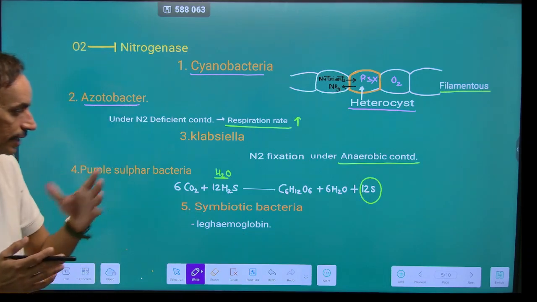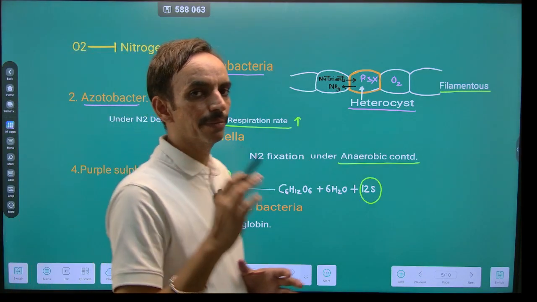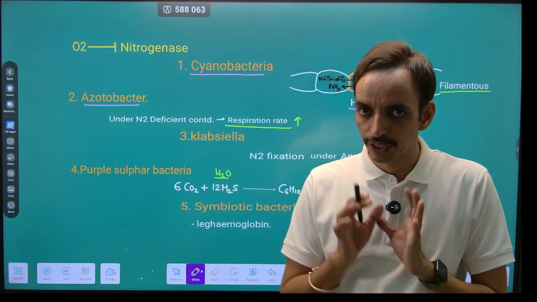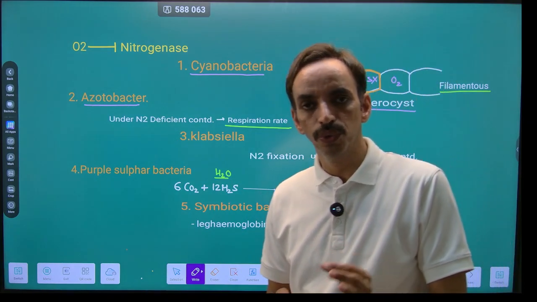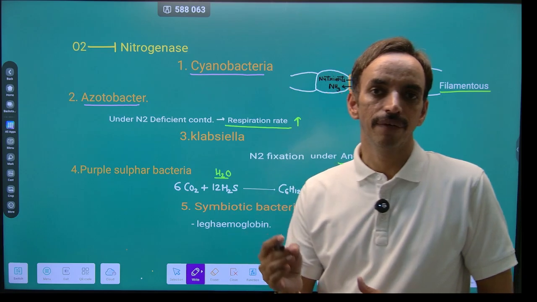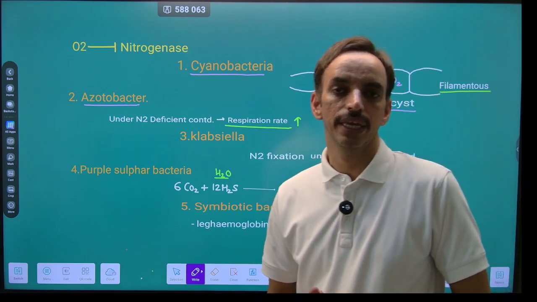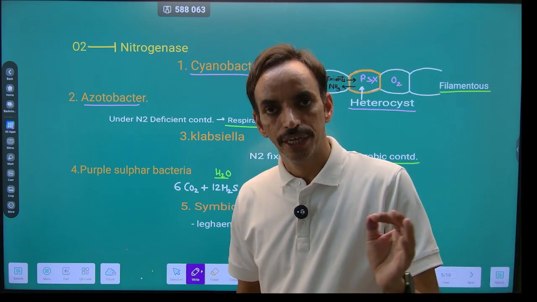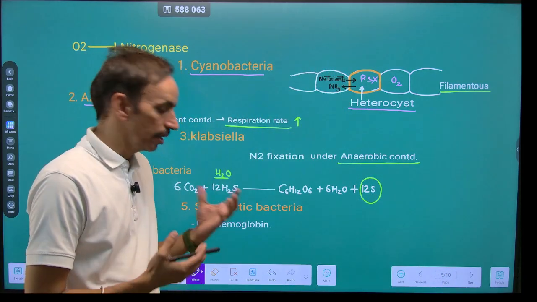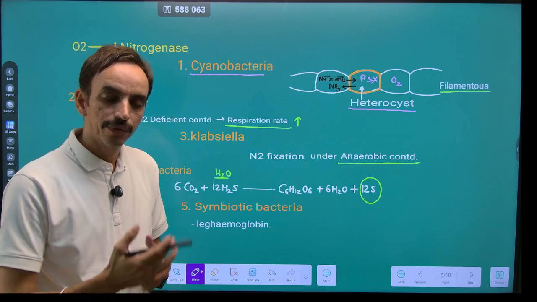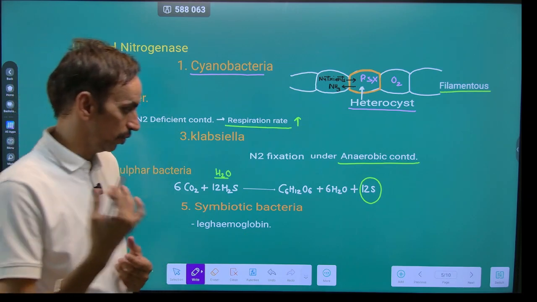fixation. In symbiotic bacteria, the plant helps the bacteria to carry out the nitrogen fixation. For this, the plant releases leghemoglobin in the nodules, and this leghemoglobin has more affinity for oxygen as compared to hemoglobin. So, whatever oxygen is produced in the nodules will be taken up by the leghemoglobin.